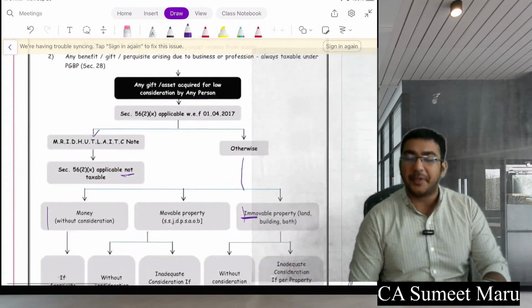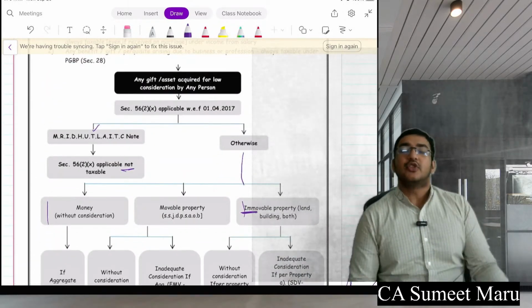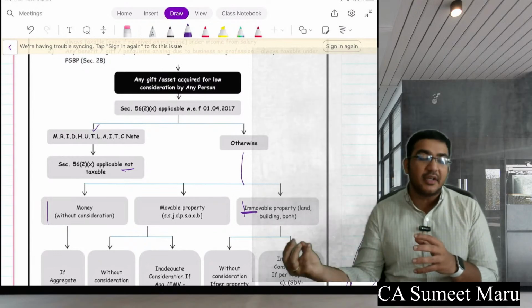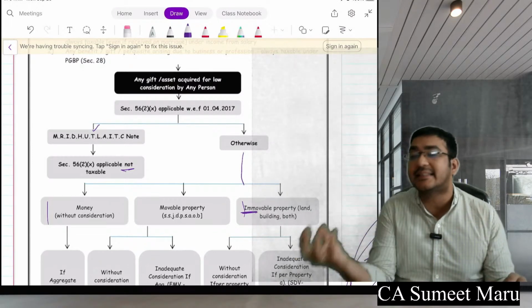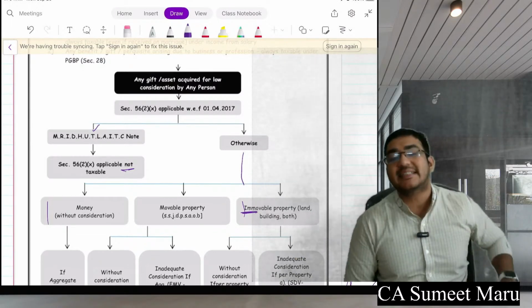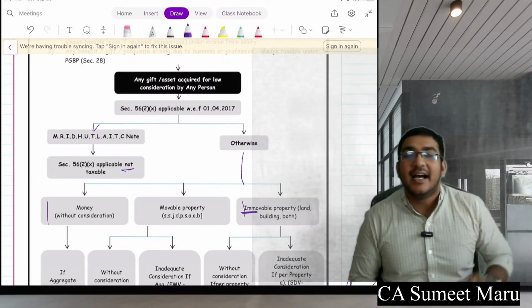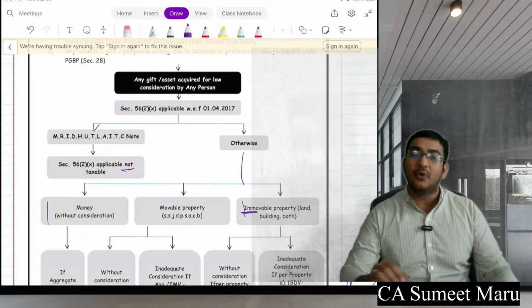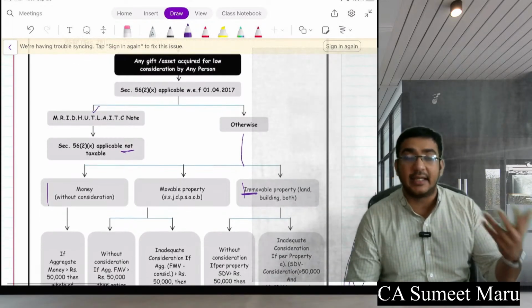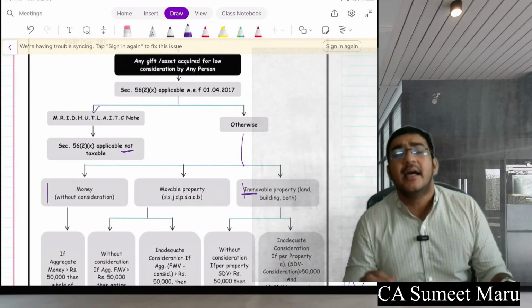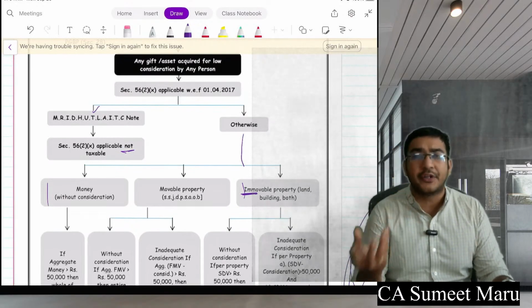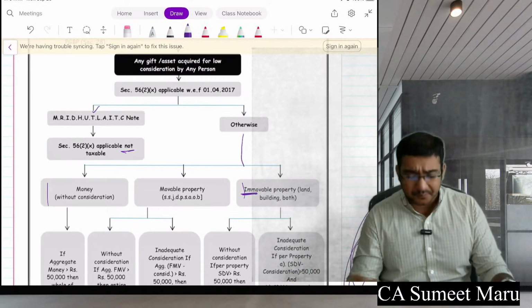The interesting thing comes into the picture when gifts come in. In the case of gifts, first you will bring the gift to our conditions. Which were these conditions? These conditions were MRID, HUT, LA, ITC. M for marriage, R for relative, I for inheritance, D for death, H for hospital, U for university, T for trust.